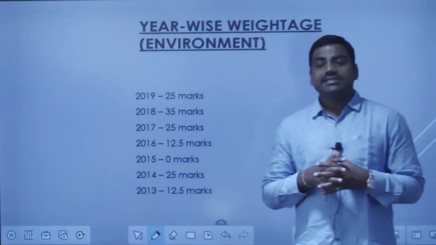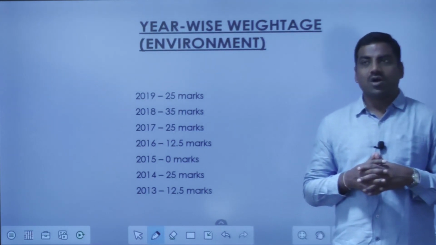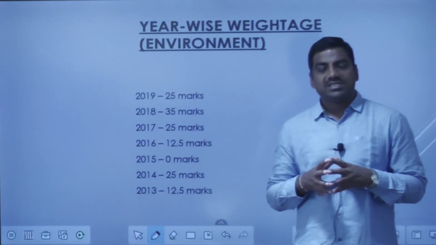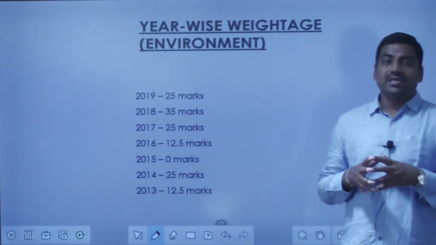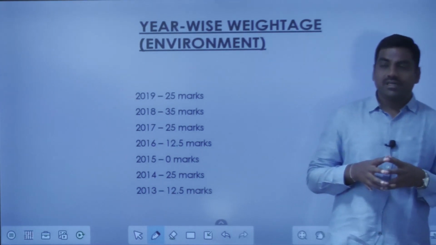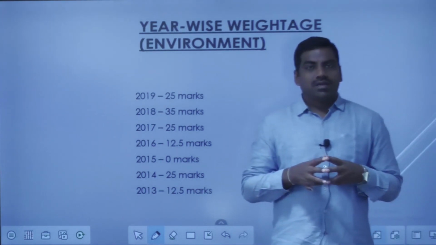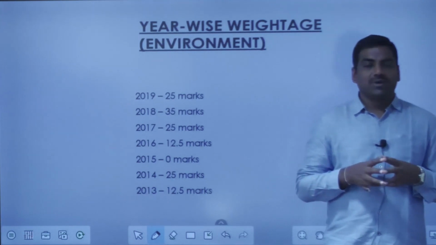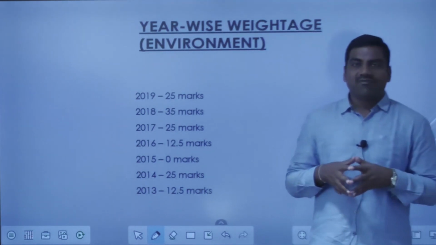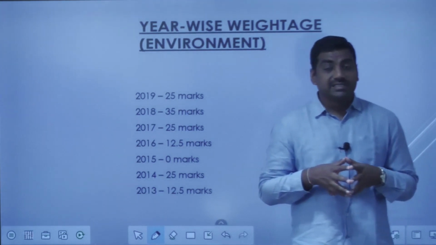So in the mains examination, environment is not as significant as it is asked in the preliminary examination, because since the year 2011, we have seen around 20 questions from environment, thanks to the clubbing of the IFoS exam along with the civil service exam.